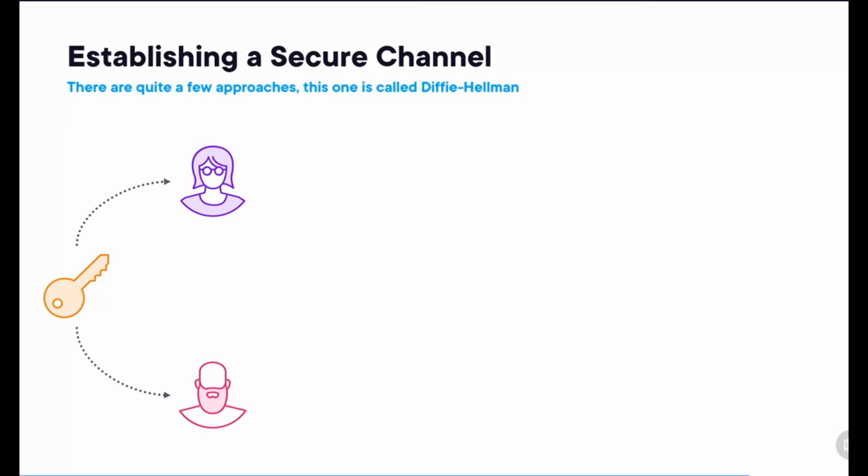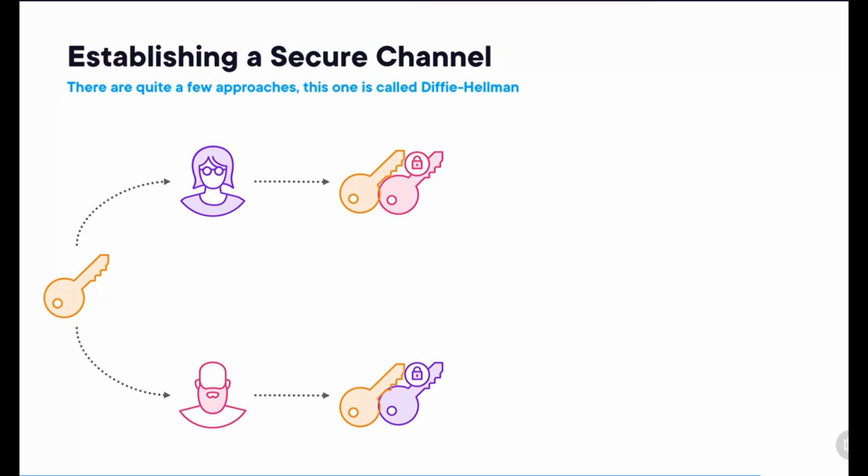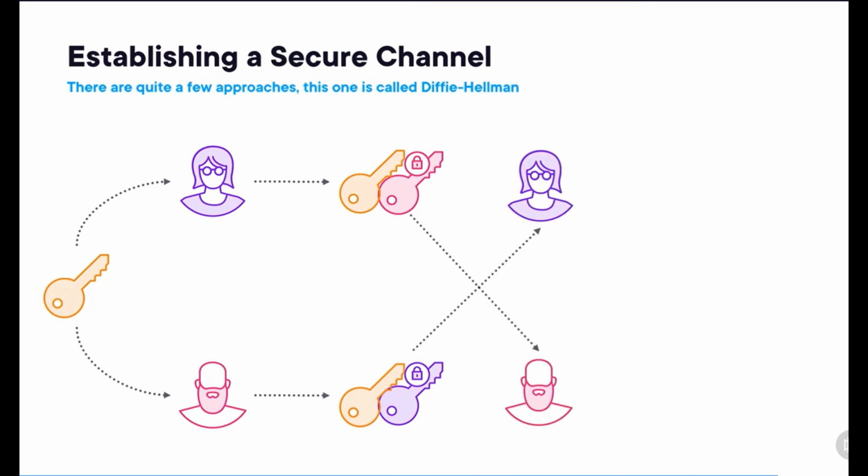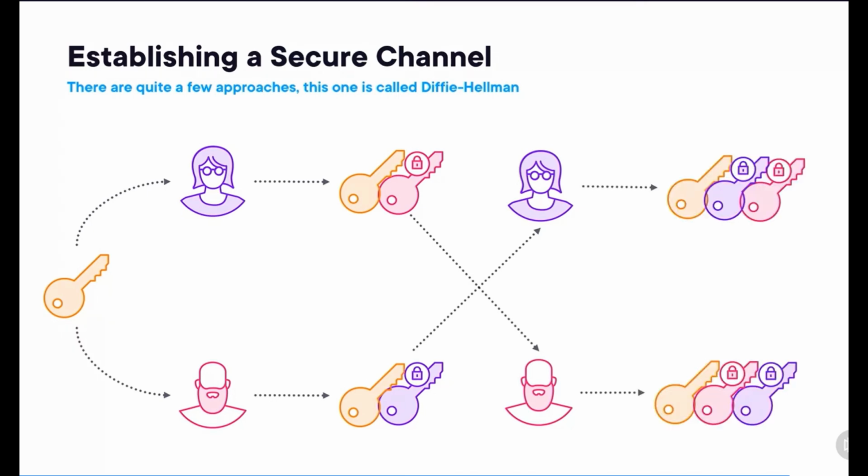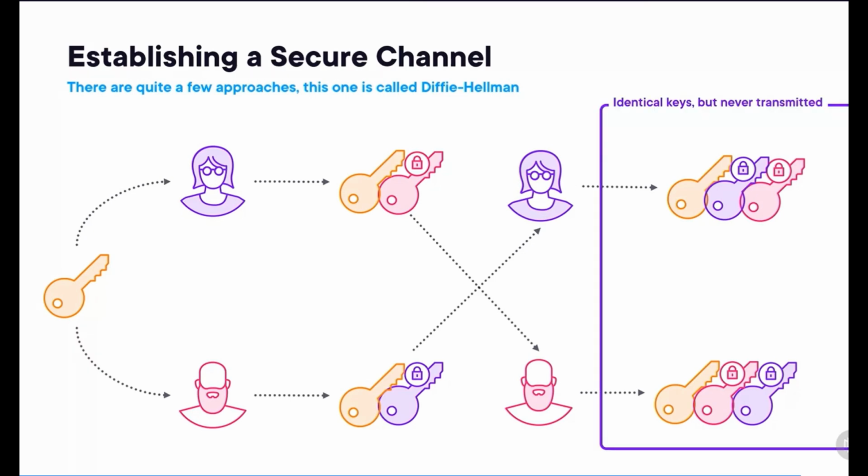Now, independently from each other, Bob and Alice both apply encryption using their own private key to that pre-shared public key. They then exchange the outcome of that operation, and to the thing they received from the other side, they again apply their own key. Both Alice and Bob now end up with the same key. Yes, the encryption with the key of Alice and Bob is in a different order at both sides, but that's not a problem, because the order of encryption doesn't matter.